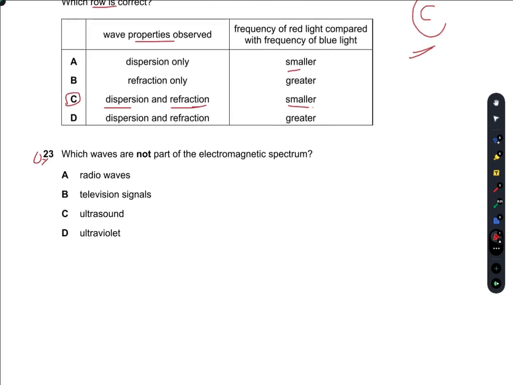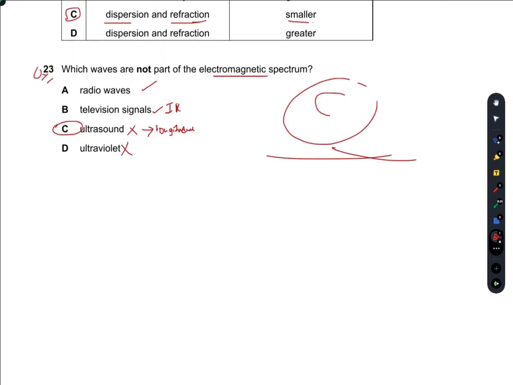Question number 23. Which waves are not a part of the electromagnetic spectrum? Radio waves are, the television signals which are the IR rays also are. The ultrasonic waves are not because they are longitudinal in nature. So C is true. The ultraviolet rays are. So C is the right option.